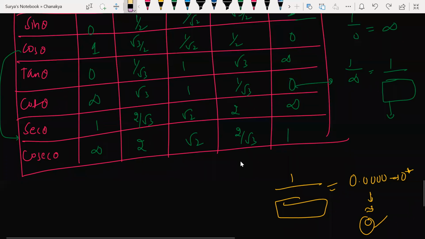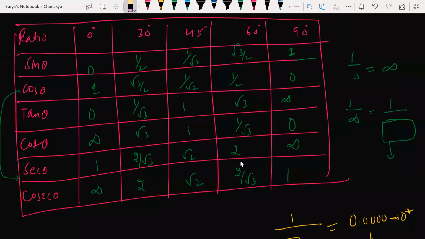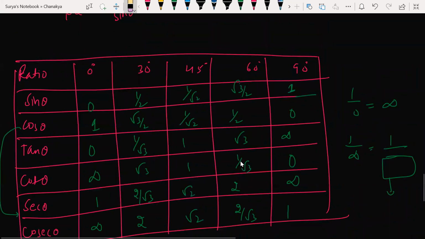Hope you all are getting my point, what I'm trying to say here. Is it clear or not, guys? So what is this table called, sir? This table is called the trigonometry value table, the table of values of trigonometric ratios.